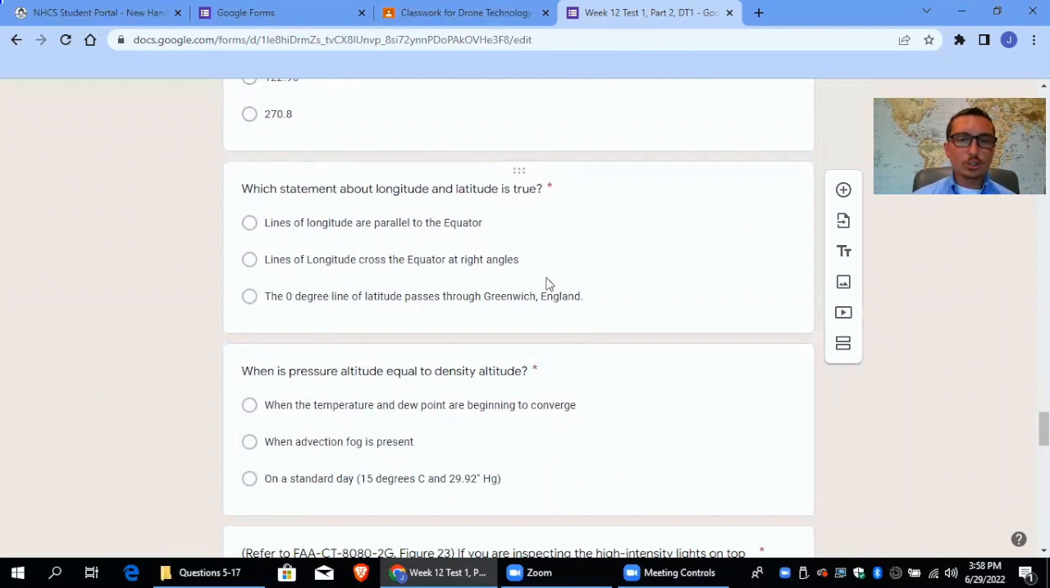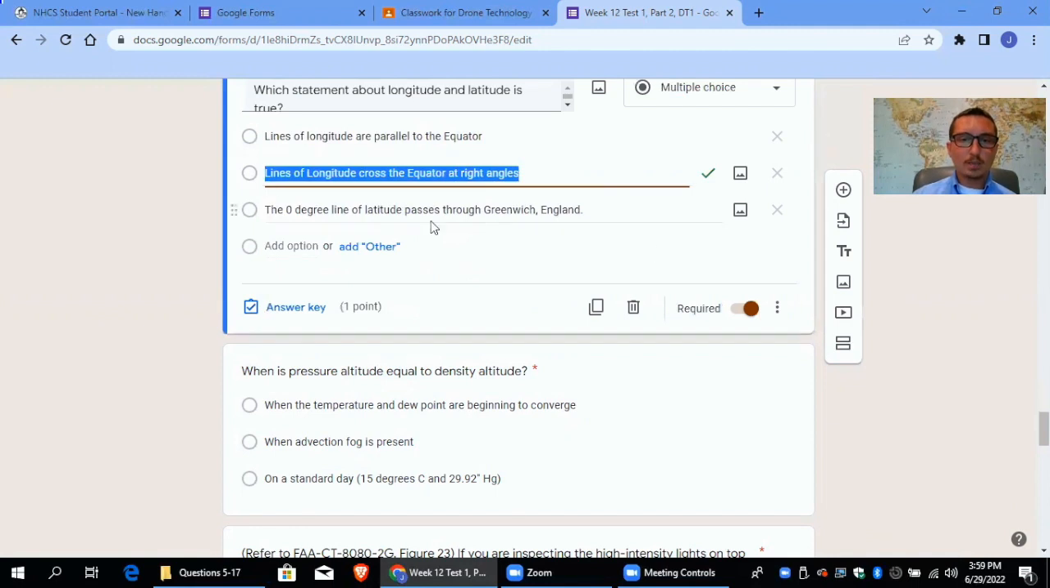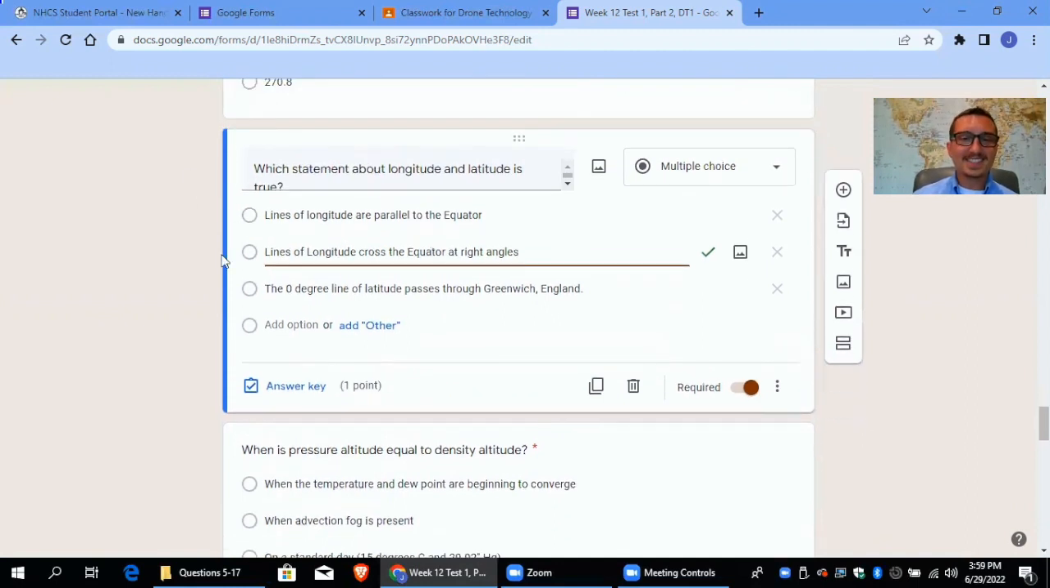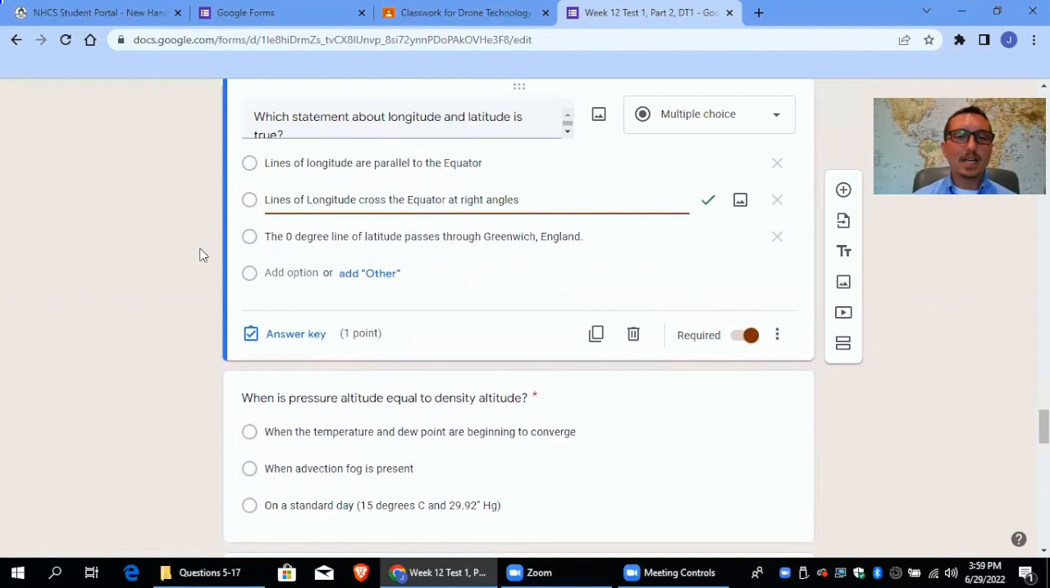Which statement about longitude and latitude is true? Lines of longitude are parallel with the equator. Okay, so longitude, sorry, I definitely said that one wrong. Lines of longitude cross the equator at a right angle.